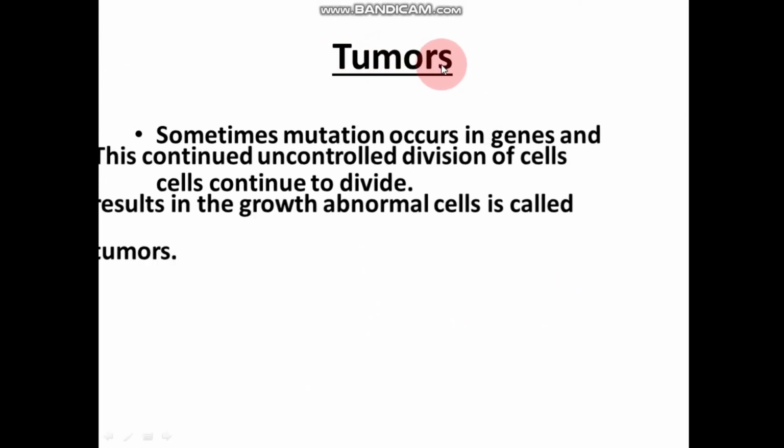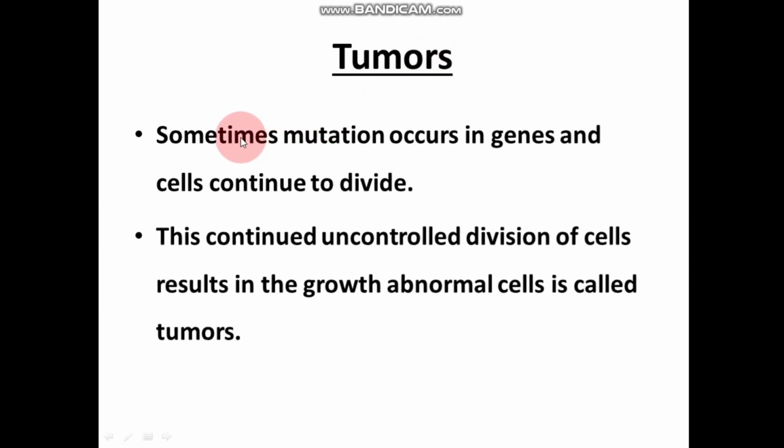Now, tumors. How are tumors formed? Sometimes mutation occurs in genes and cells continue to divide. This continued uncontrolled division of cells results in the growth of abnormal cells, and those abnormal cells are called tumors.